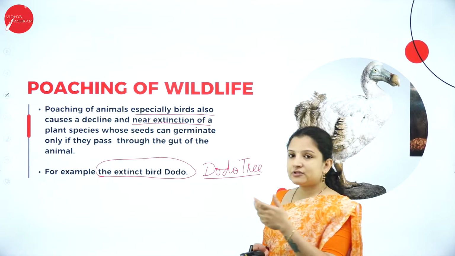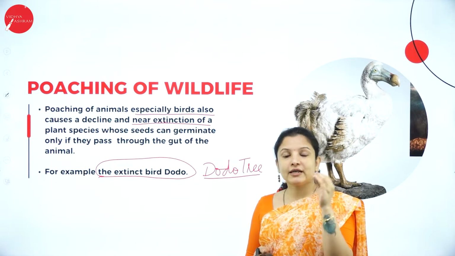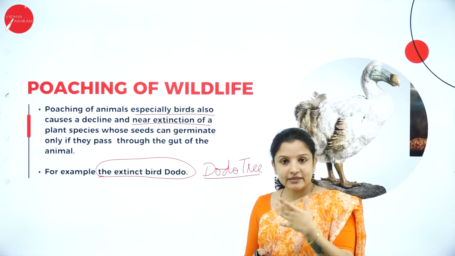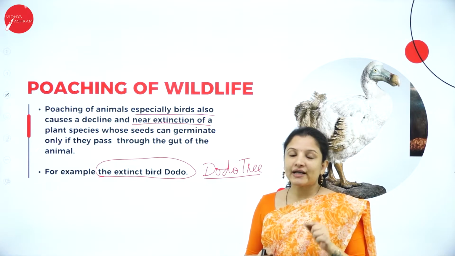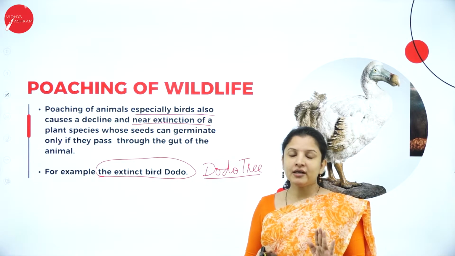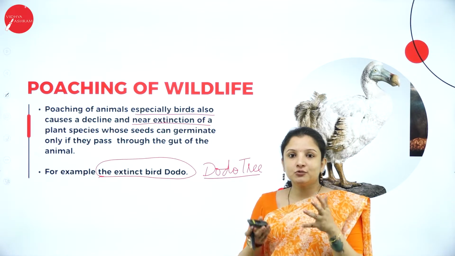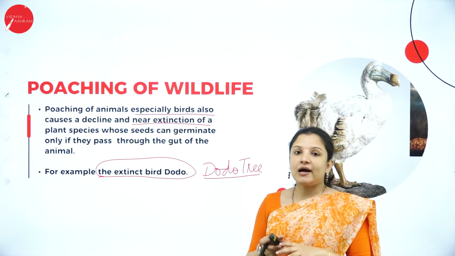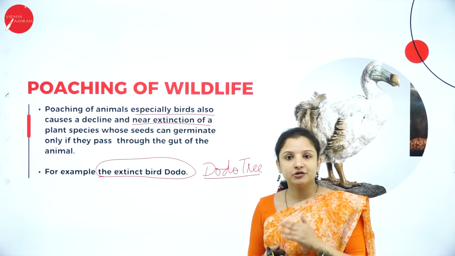So what happens here is, only if the seed passes through the gut or the intestine of the dodo bird and then falls on the ground, then only it will germinate. Otherwise, these seeds will not germinate, because in the dodo's intestine there are some chemical compounds which will break open the hard seed coat, or make the seeds germinate when they fall on the ground.